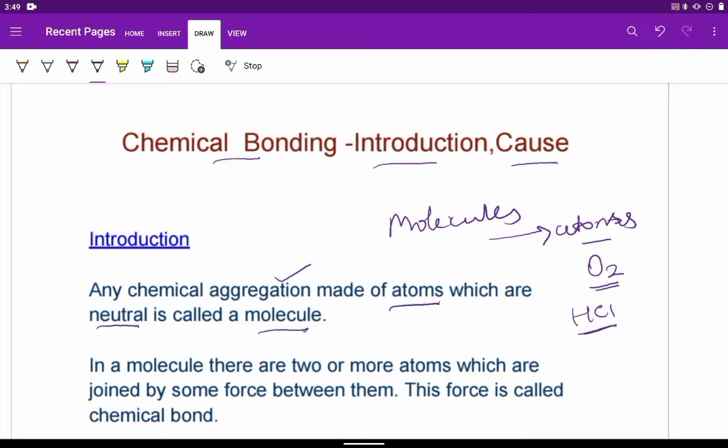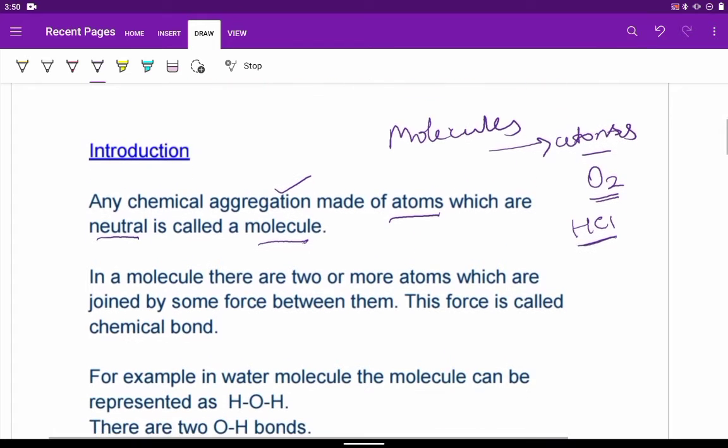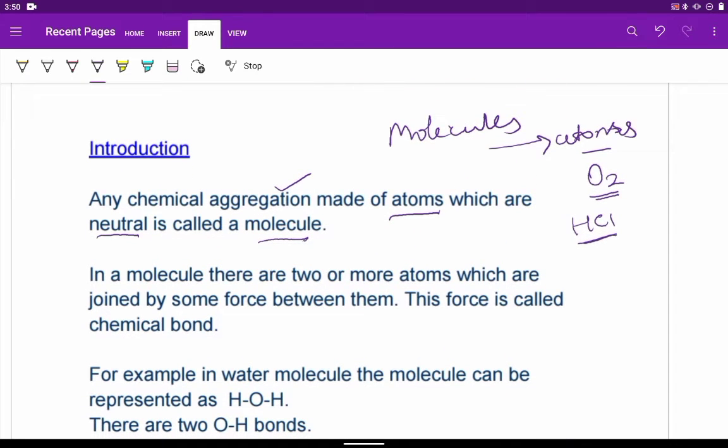Now why these atoms should try to combine? This is because they always try to attain a stable noble gas configuration. We know that for different atoms, the total number of electrons in the valence shell will vary. Some may have 1 electron, some may have 2 electrons and so on. But to be stable, it should have 8 electrons in the valence shell, that is the outermost shell. This is not the case every time. So to attain stability, the atoms try to achieve noble gas configuration.